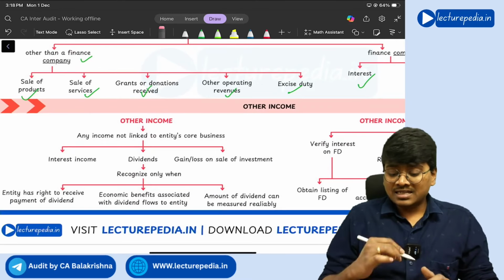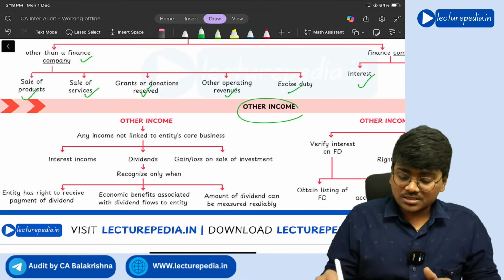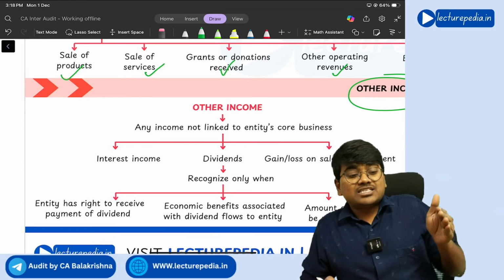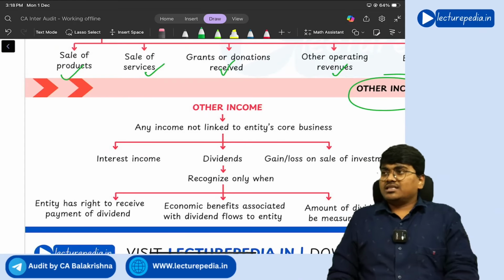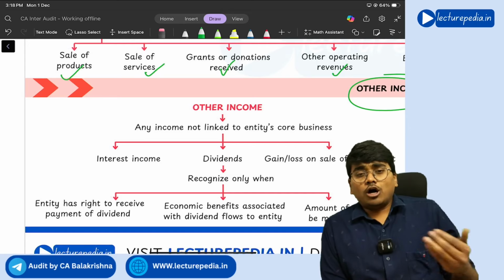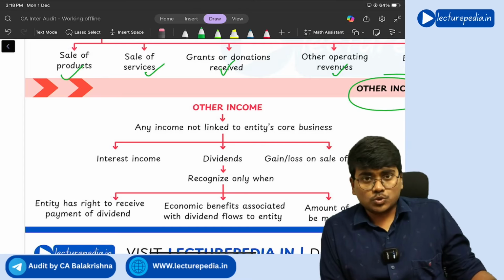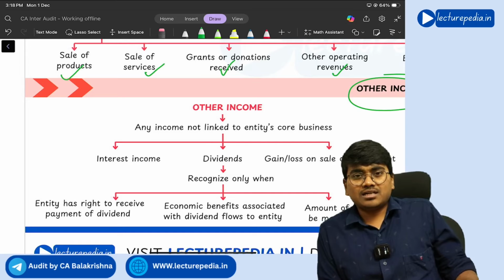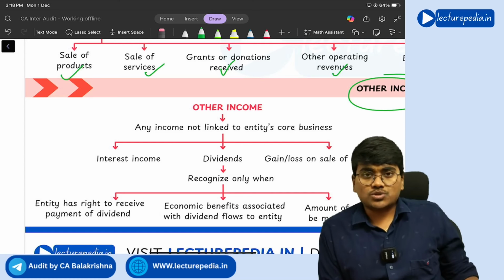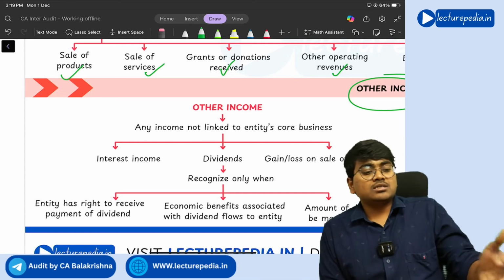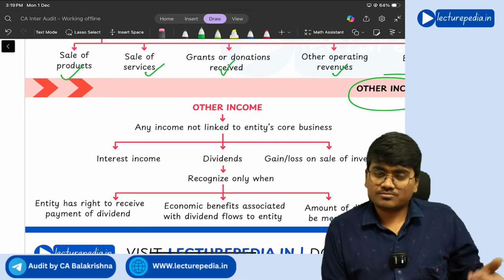Next, other income. So other income means the income that is not related to the entity's core business. So if the entity is selling some shoes, then its operational income will be through sale of shoes. Other income will be the income that it has generated from other than shoes, like it has invested its money in some bank, it has got interest, which is other income.